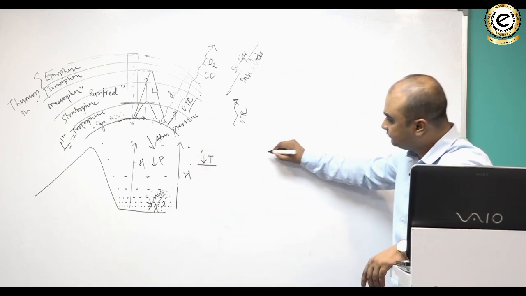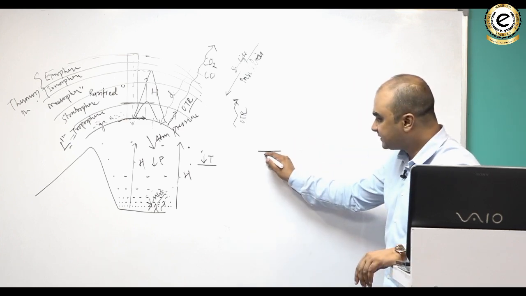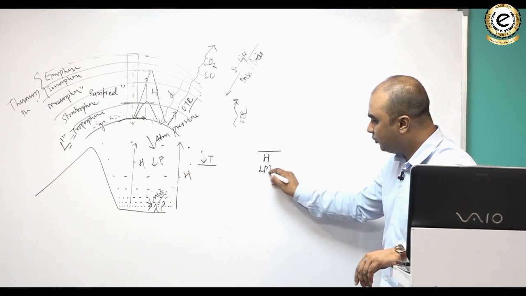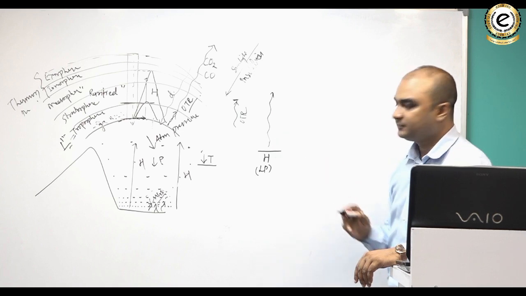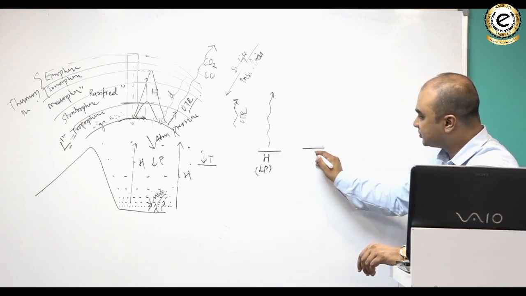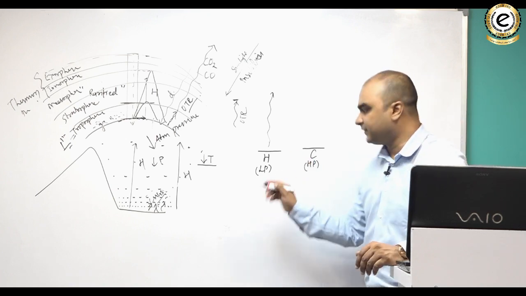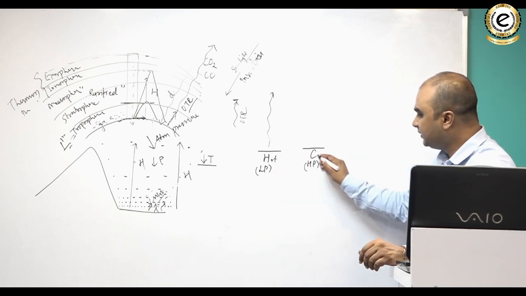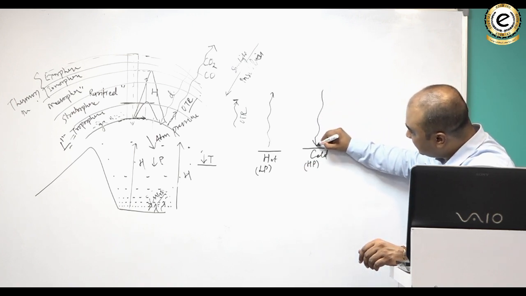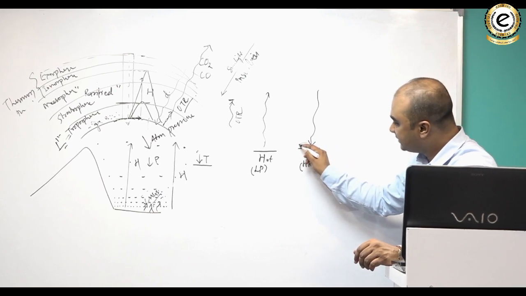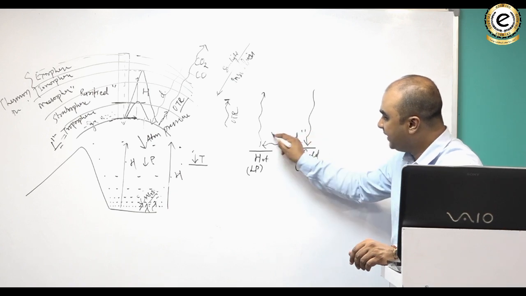Now look here. Let's go back to what we already know, that if the surface is hot, you would have low pressure, and in areas of low pressure, air rises. Whereas if the surface is cold, you would have high pressure. Why? Because temperature and pressure are inversely related. So if it is hot, low pressure; if it is cold, high pressure. And over high pressure areas, air sinks. And air always blows from high pressure to low pressure. This is known as wind.